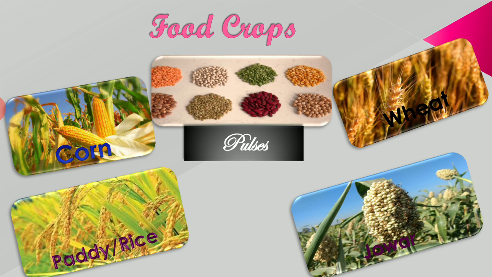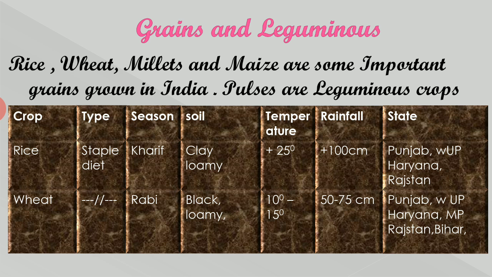Some important food crops: corn, also known as maize, wheat, jowar, which is water resistant, paddy, that is rice, and in India mainly pulses, different varieties of pulses are there. Then grain and leguminous crops. Grains are generally rice, wheat, millet, maize, and pulses are leguminous crops.